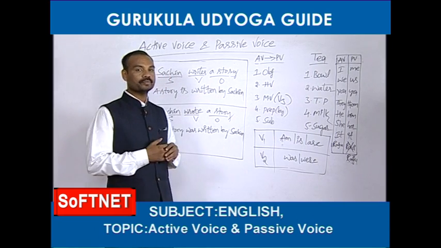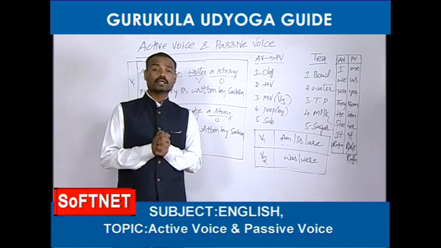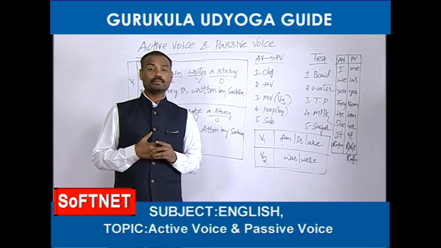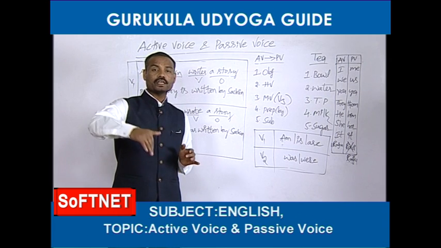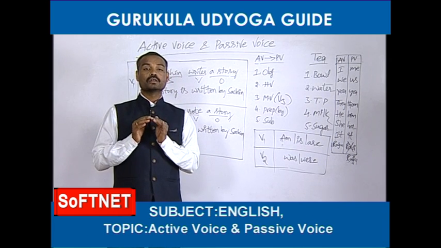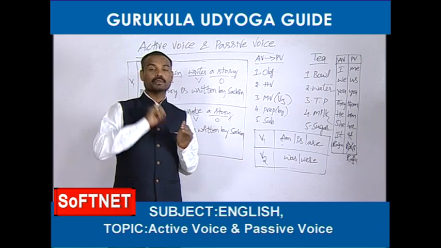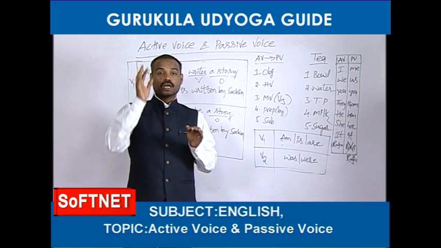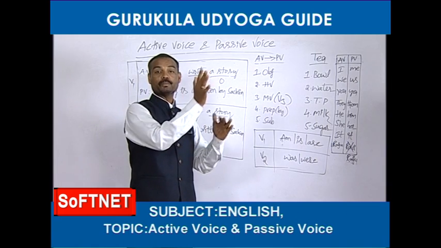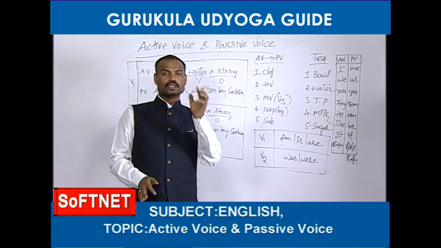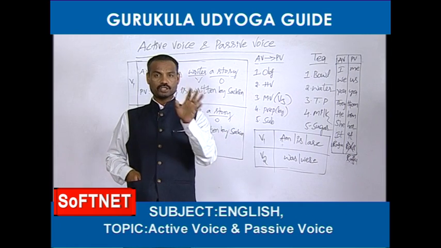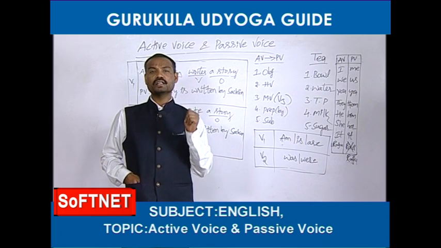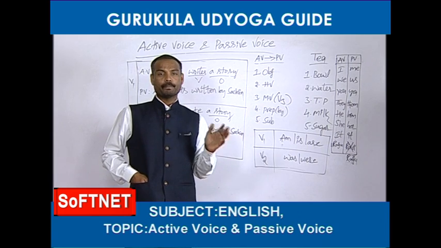It's very easy. So now we should learn tense wise. What I have told you, friends, I told you that only 8 tenses can be changed into passive voice. Now tense wise I should explain how to change active voice into passive voice from simple present tense. So I will give you a beautiful table. That table will help you how to change active voices into passive voices from 8 tenses. If you put great concentration while I am teaching that table, you can easily understand. You can never forget. It becomes very easy to change an active voice into passive voice.